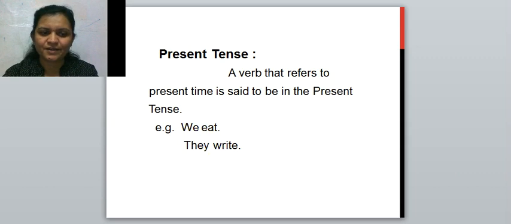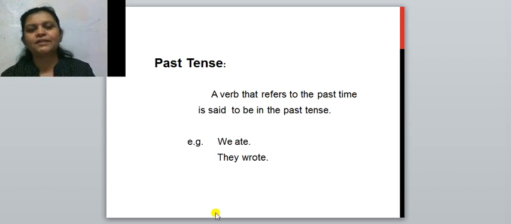Now the next is the past tense. In past tense, the verb refers to the past time. See, a verb that refers to the past time is said to be in the past tense. Here the same example is taken, but the difference is in the verb.